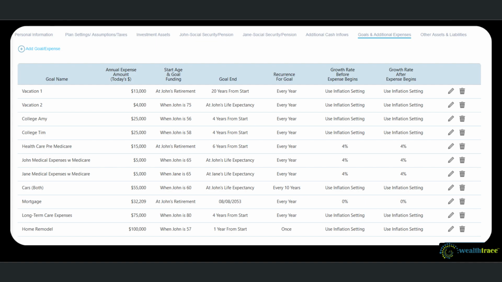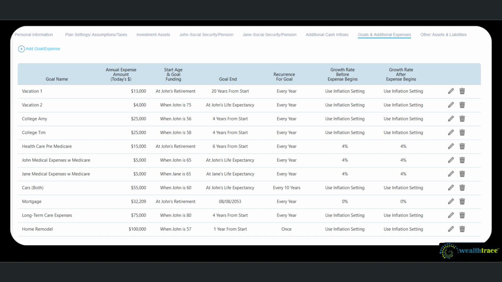It's important to point out that you do not want to include expenses pre-retirement that are paid out of salary. The program assumes that whatever you don't save from your salary income must have been spent. The only expenses that will occur before retirement that you want to include here are those that will be funded by your investments or a cash inflow from the additional cash inflow section.